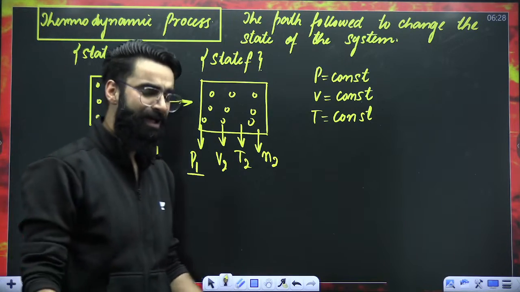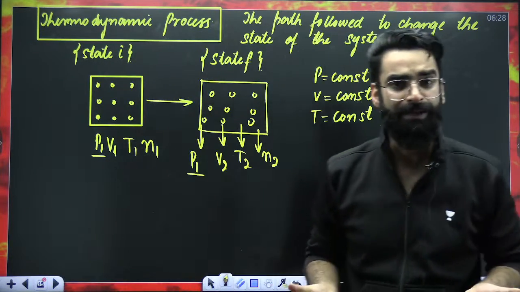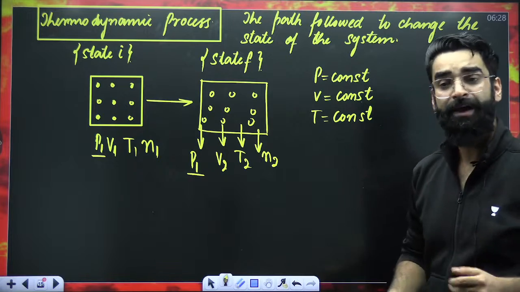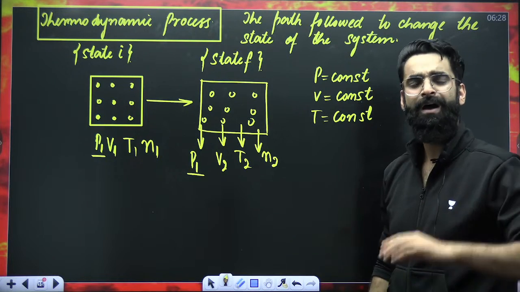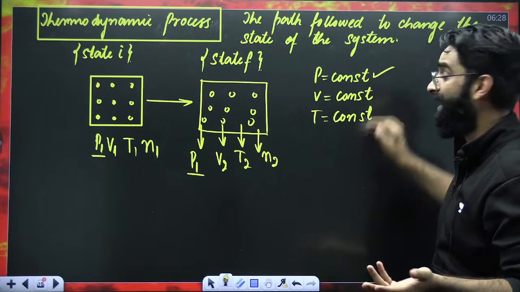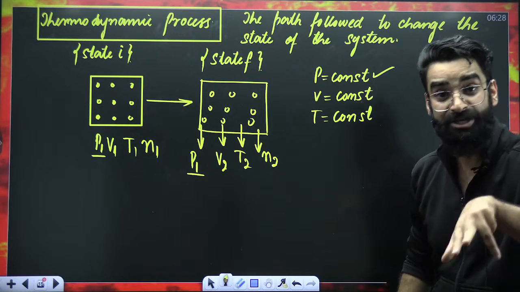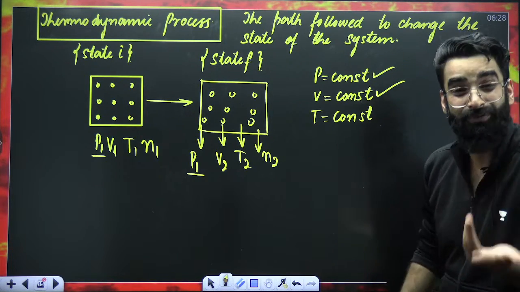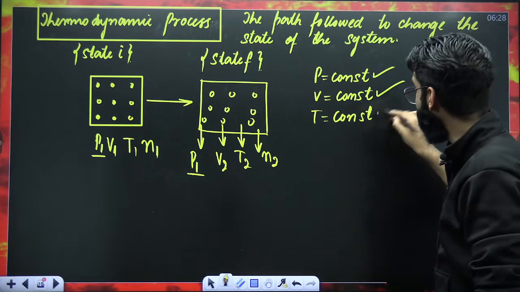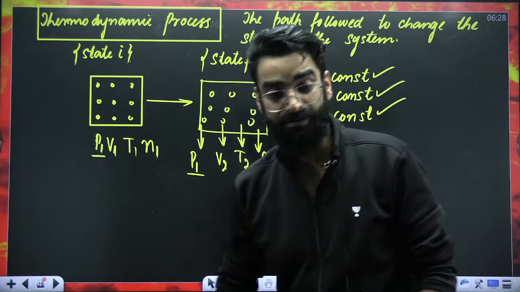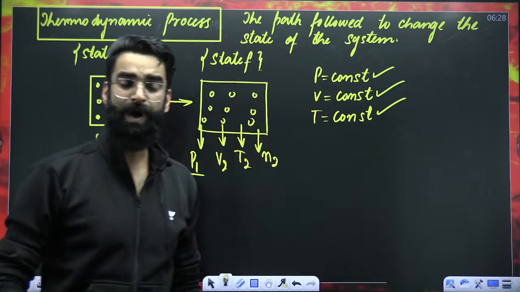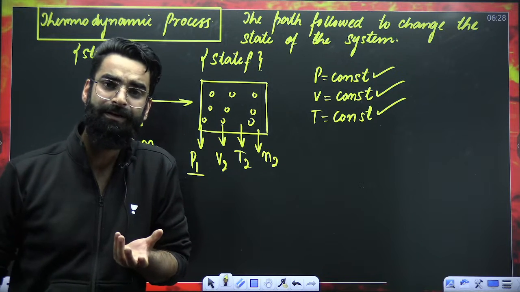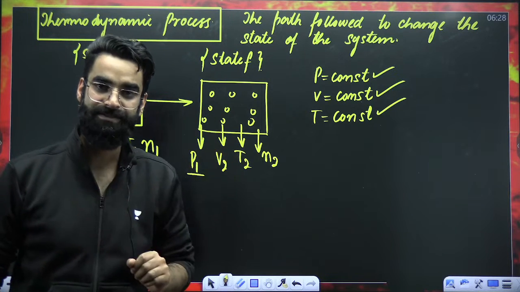So I have got many paths available to change the state of the system: by keeping the pressure constant, the volume constant, or the temperature constant.